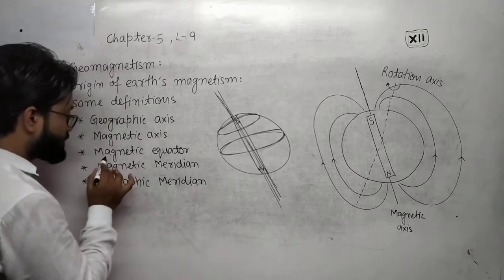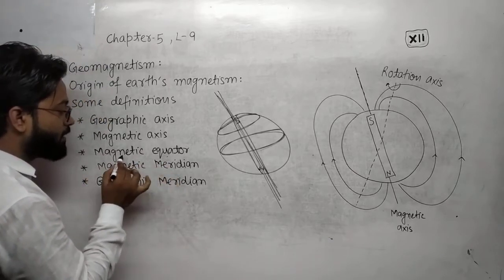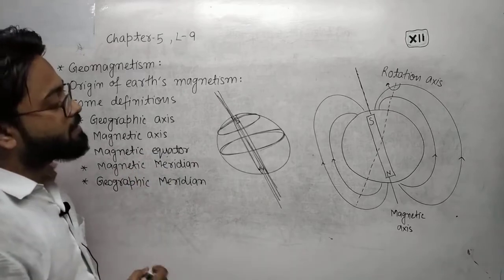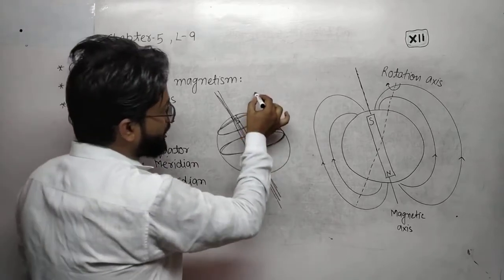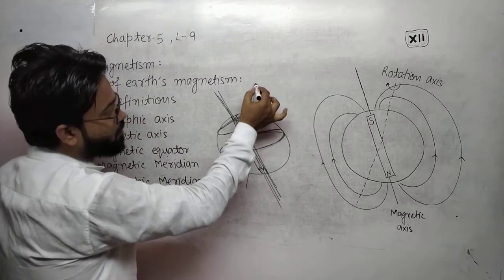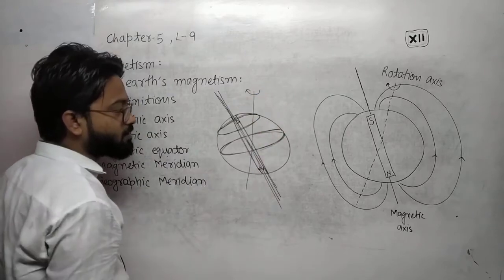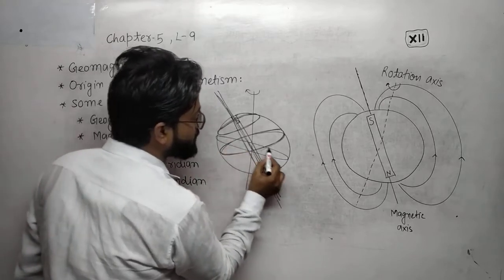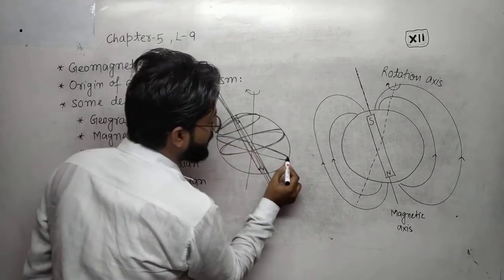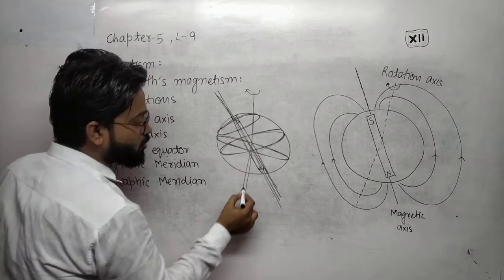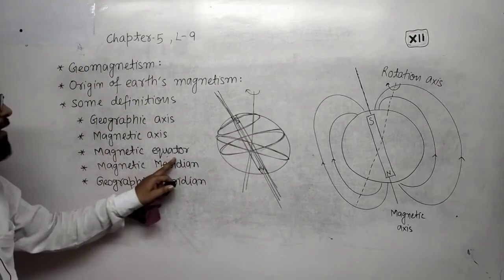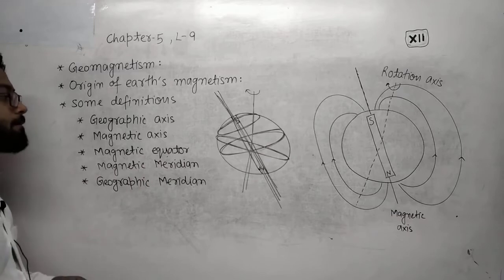Now, like the magnetic equator, there is a geographic equator. Very simple. If this is the geographic axis about which the earth is rotating, the great circle on the surface of the earth that is perpendicular to the geographic axis is called the geographic equator. Hope you are understanding.